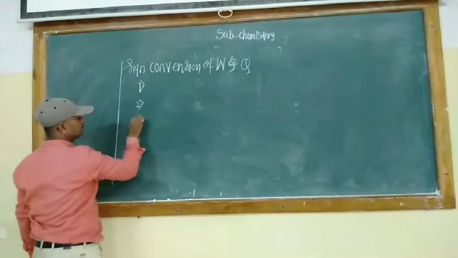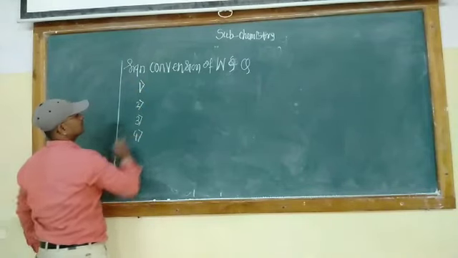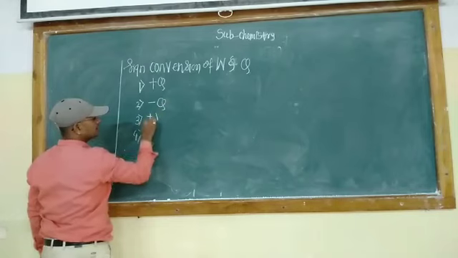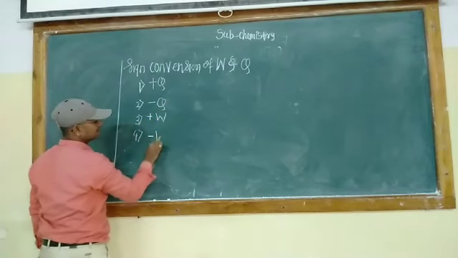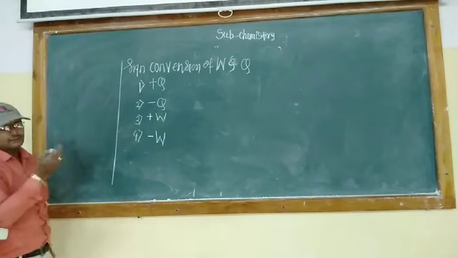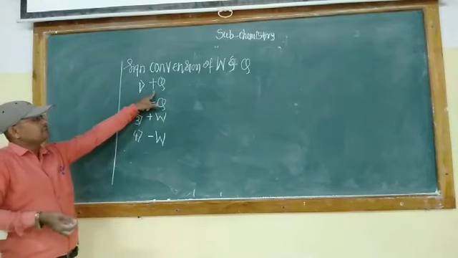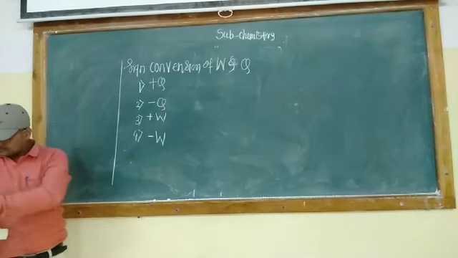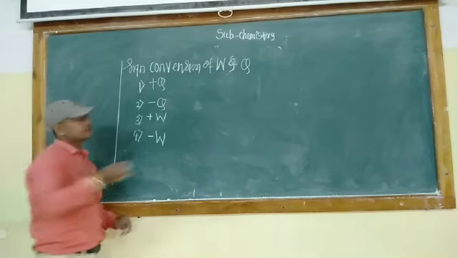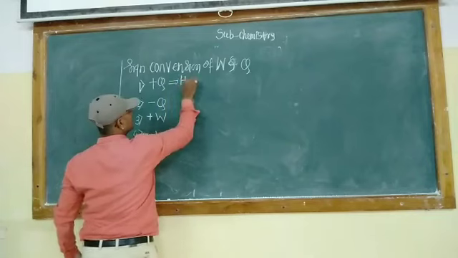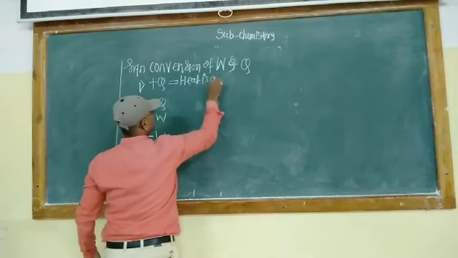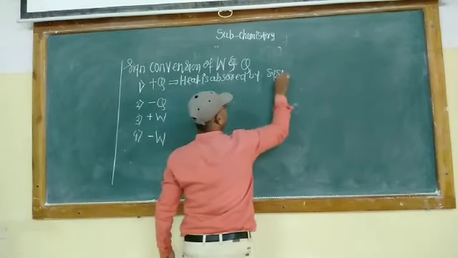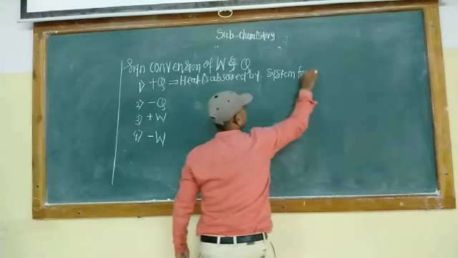1, 2, 3, 4. Here I write plus Q, here I write minus Q, here I write plus W, here I write minus W. See, 2 are plus and 2 are minus. That is plus Q, minus Q, plus W and minus W. So what is the plus? Heat is absorbed by system from surrounding.